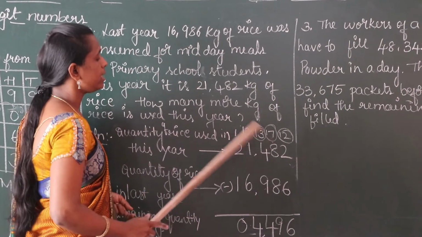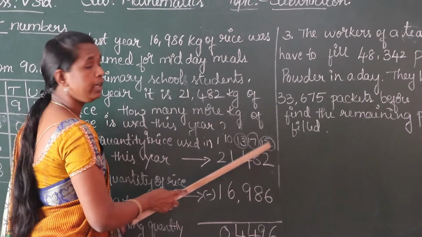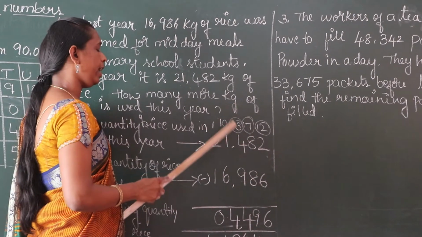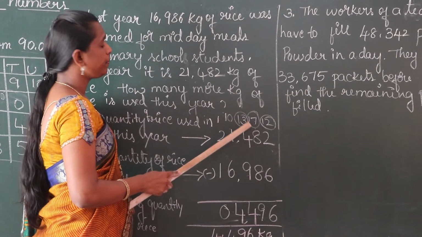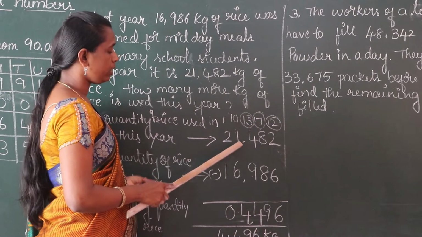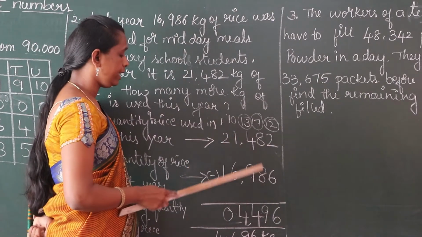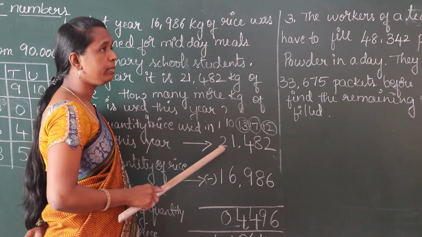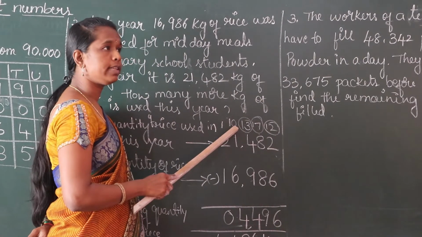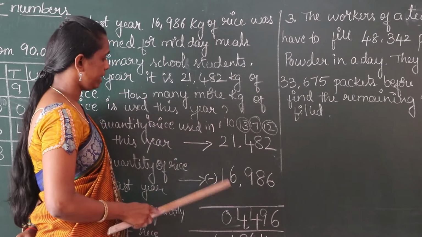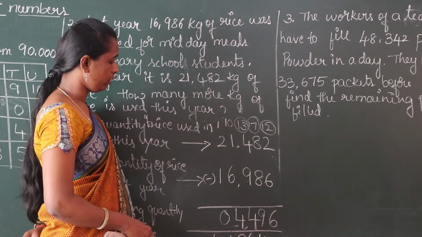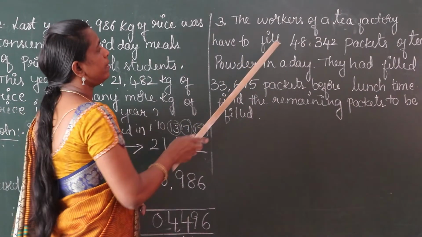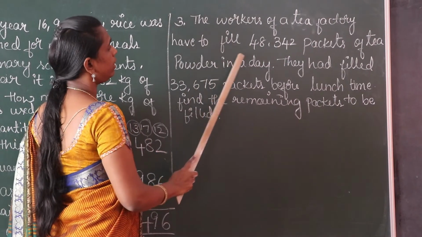12 minus 6, 6. Here 7 is there, it is not possible. Take borrow from the hundreds place, it becomes 17. 17 minus 8, 9. This 4 becomes 3. We take borrow from the 1000 place, so the 3 becomes 13. 13 minus 9, 4. This 1 becomes 0. Take borrow from the 10,000 place. This 0 becomes 10. 10 minus 6, 4. Again 1 minus 1, 0. The final answer is 4,496 kg.